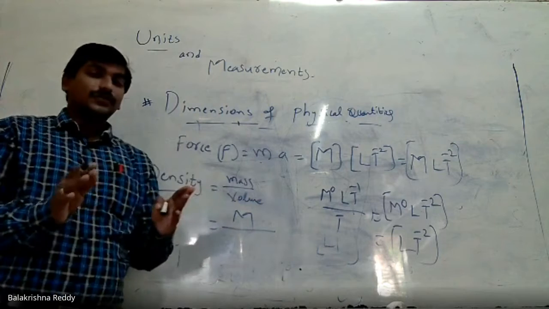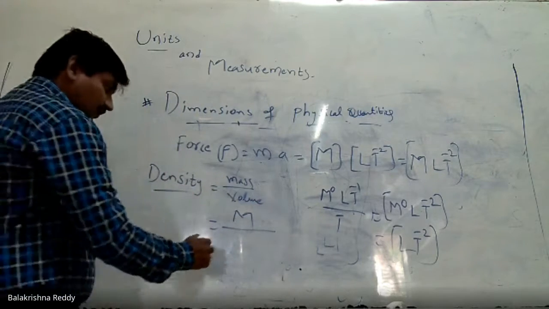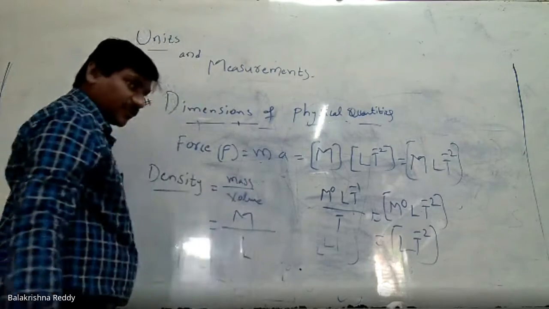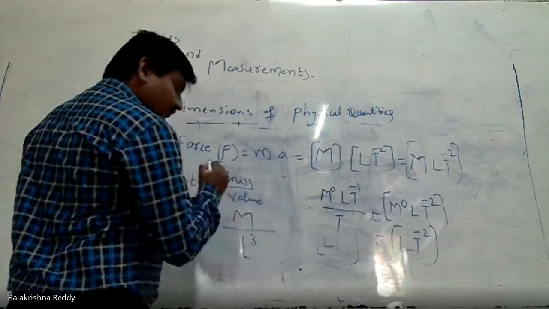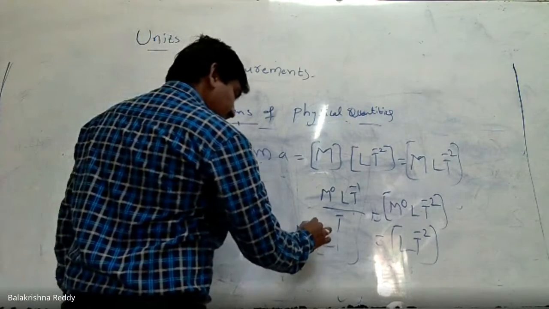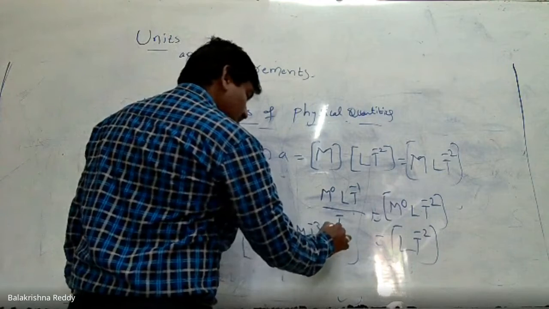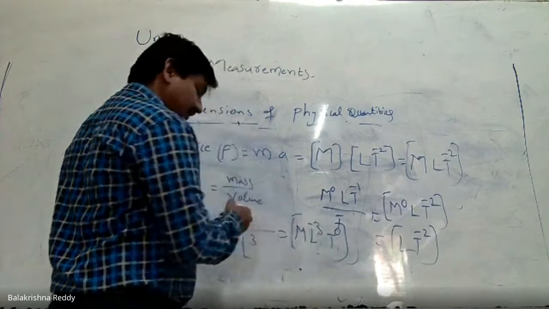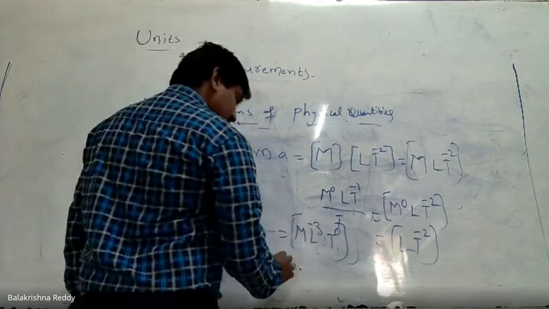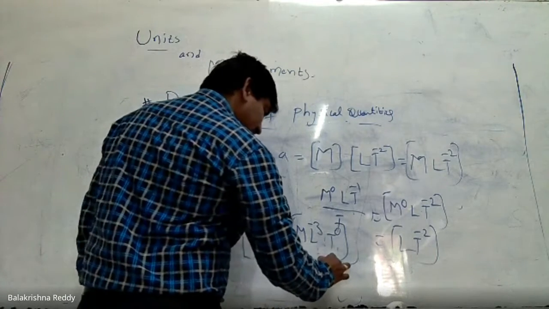All belong to the length category, so the fundamental quantity is length, L cubed. So I can write M L minus 3, and T0 since we don't have time here. So M L minus 3 for density.